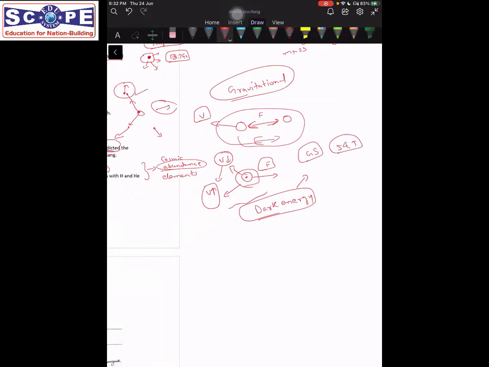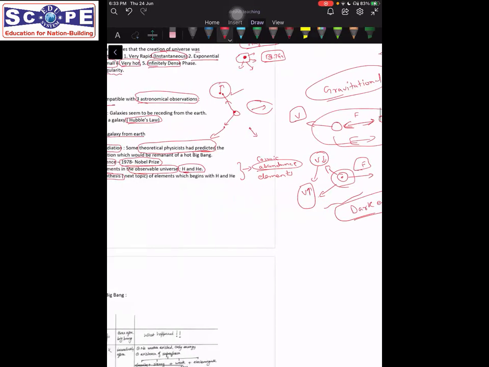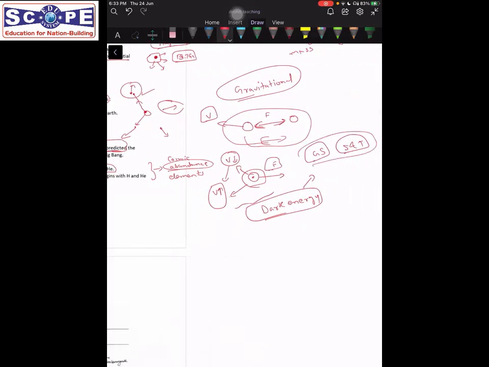So this dark energy is something we do not know much about yet, its nature. There are theories and research is still going on, but it is hypothesized that dark energy provides the force which is causing an increase in this velocity. Otherwise, matter would have got attracted towards each other, and we would see a contraction rather than an expansion. But if we are seeing an expansion, that means there is some mysterious force that is called dark energy. So do read about this topic, dark energy, in your GS science and technology.